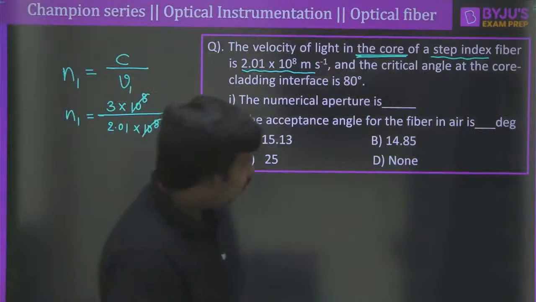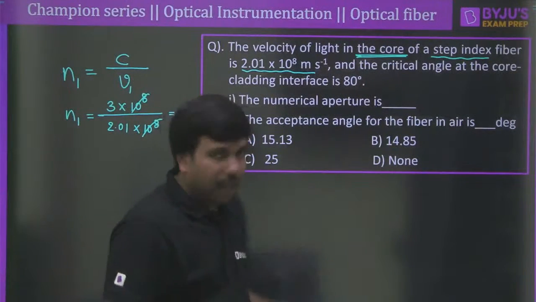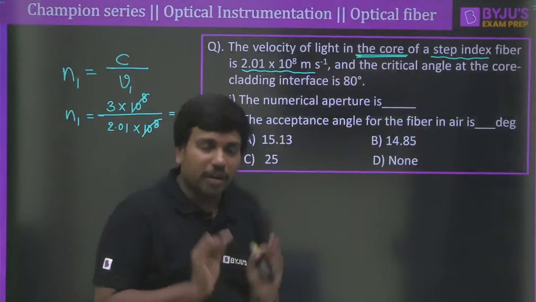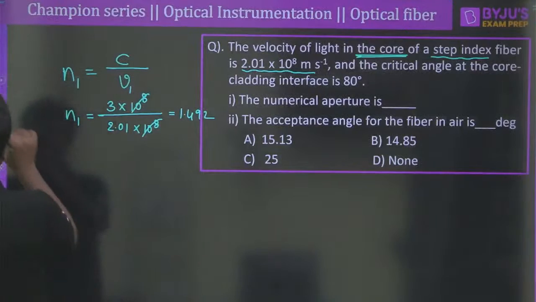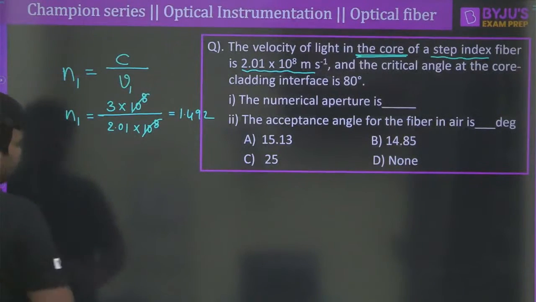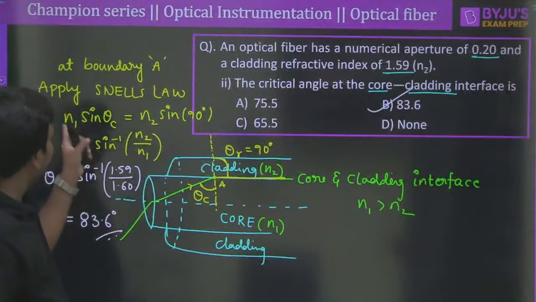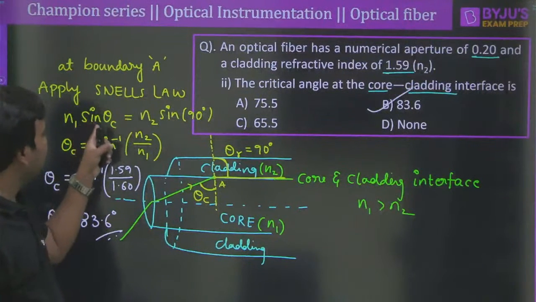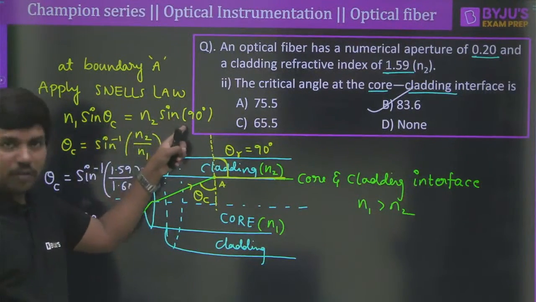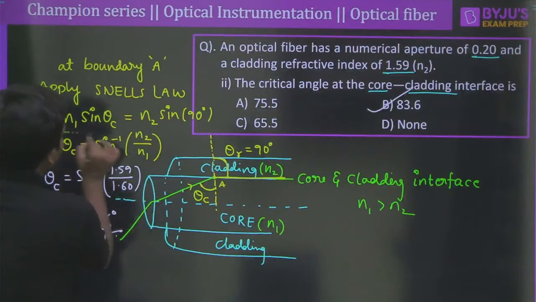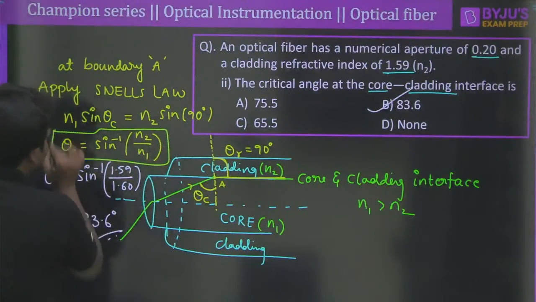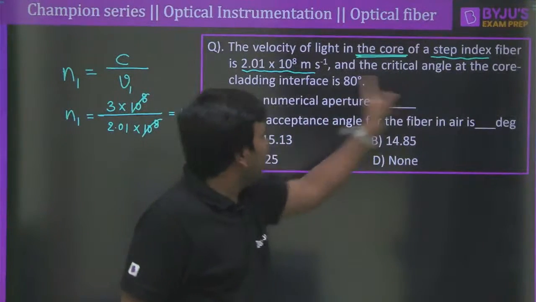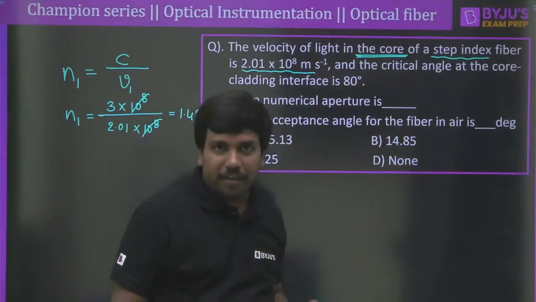But you require the refractive index of the cladding to get the numerical aperture. Correct? How do we get that one? It is also simple, because in the previous case, when you remember, at boundary A, when we apply Snell's law, we have n1 sin theta c is equal to n2 sin 90. Same logic can be applied even in the second question also. Look at that. He himself told that the critical angle at the core and cladding interface is 80 degrees.